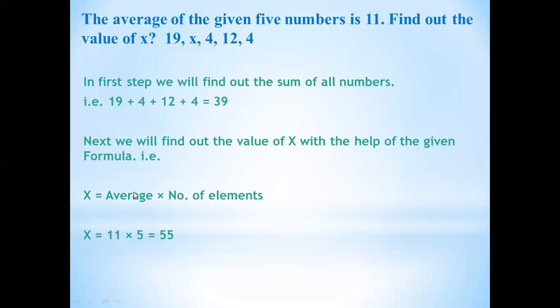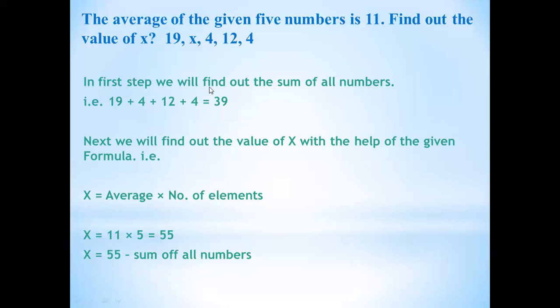Okay, so average was 11. Multiply number of elements 5. So 11 fives are 55. Okay, this is your next step. Now what will you do? Now you will do subtraction. Now 55 is your answer. Now 55 minus the sum of all numbers or sum of all elements that we found out here.